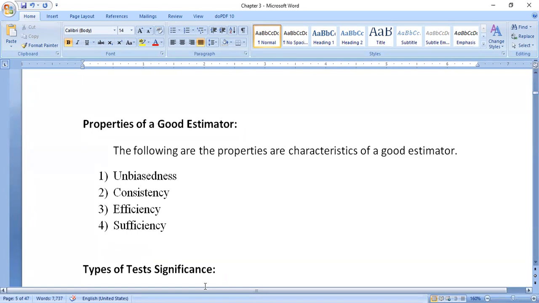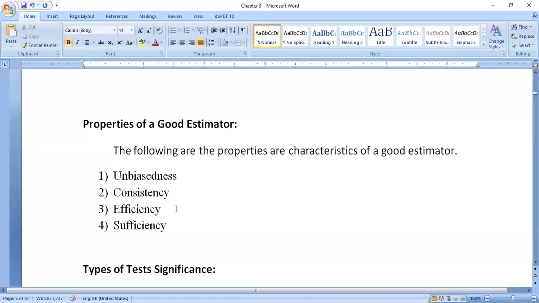Then the next one is sufficiency. What is sufficiency? Sufficiency means that sufficient knowledge is required for a good estimator. Suppose in any organization the top level is always in a position to handle all situations. They should have sufficient qualities and sufficient knowledge. When the subordinates are absent from the organization and are not in a position to handle a situation, the top-level management should be in a position to handle it. That is called sufficiency.